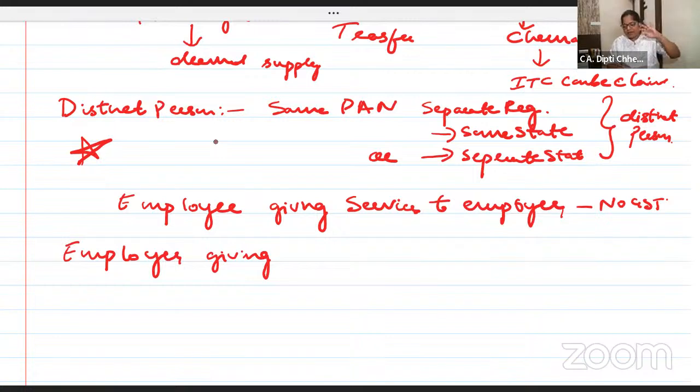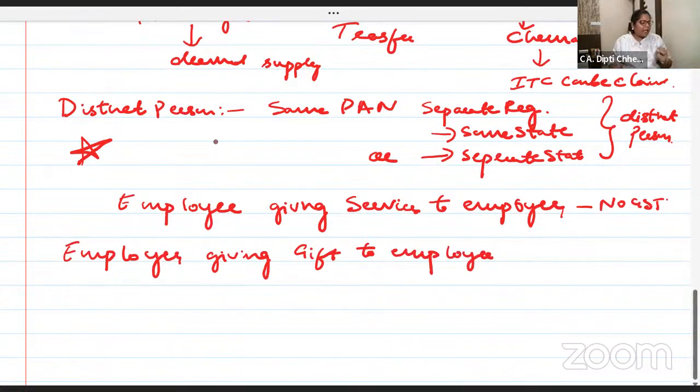But employer giving gift to employee, above 50,000 taxable. Are you getting? Take your time.